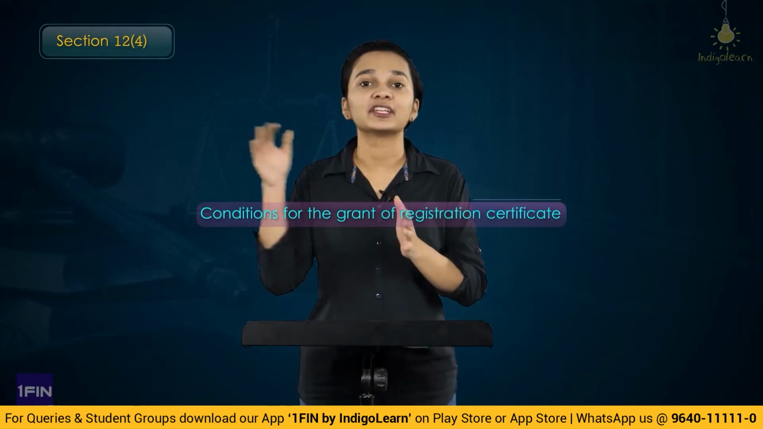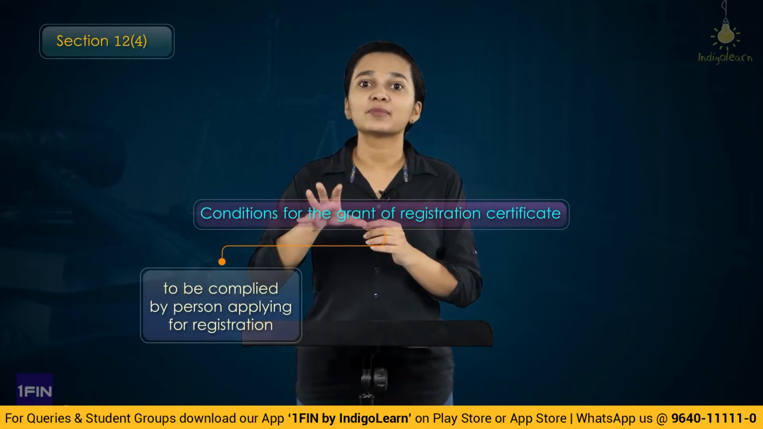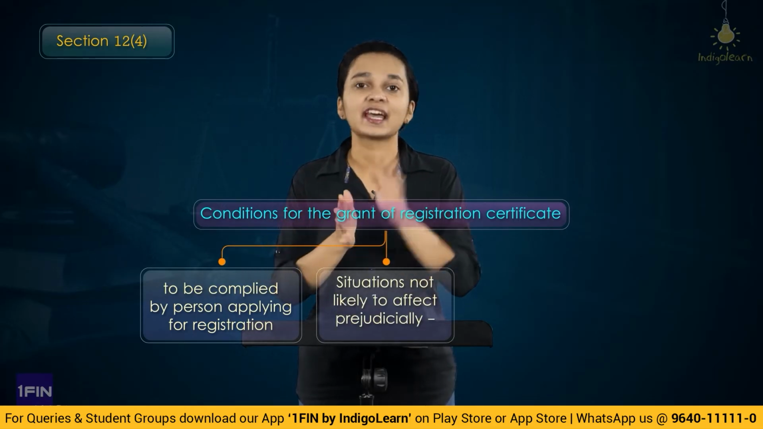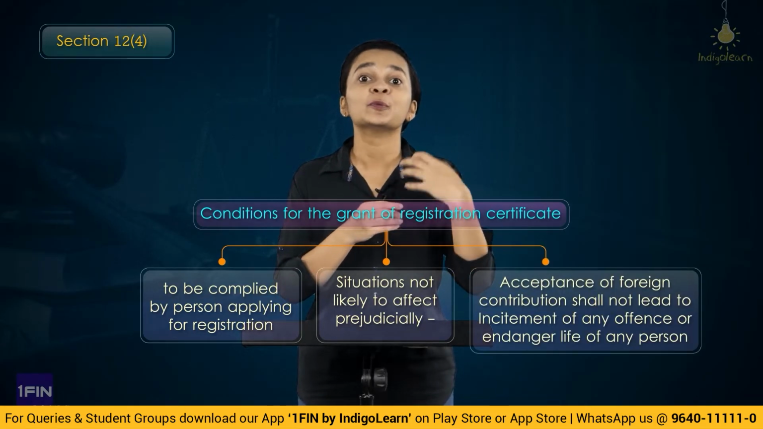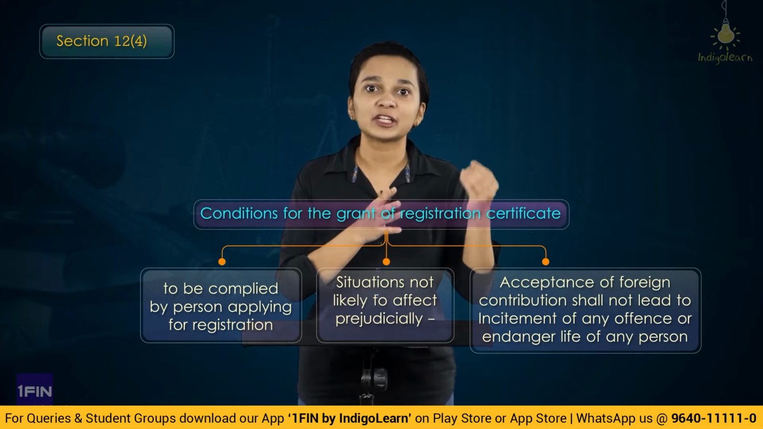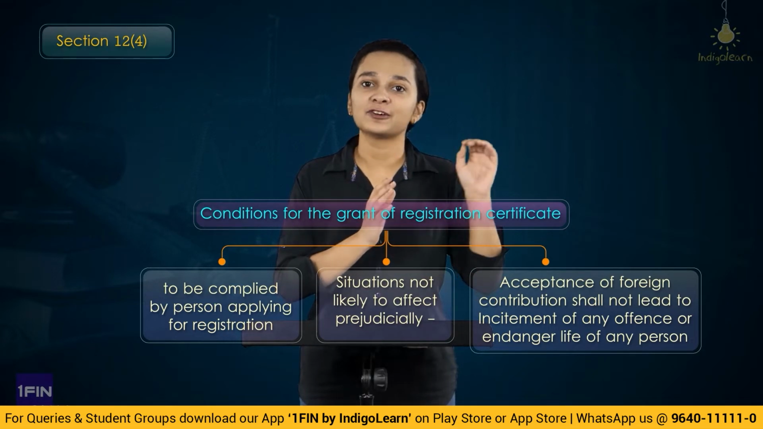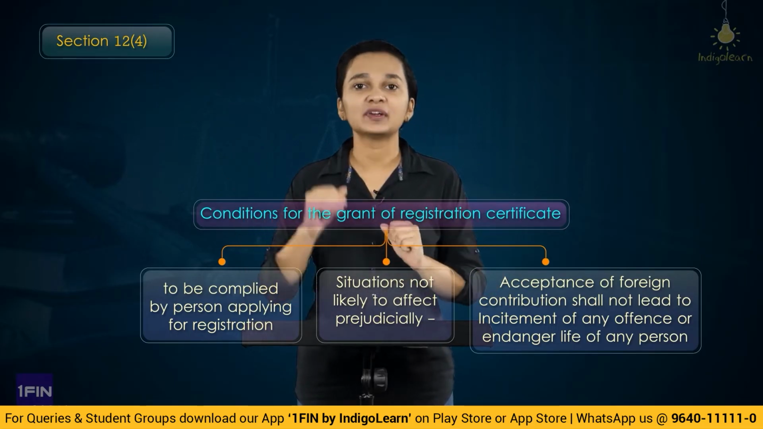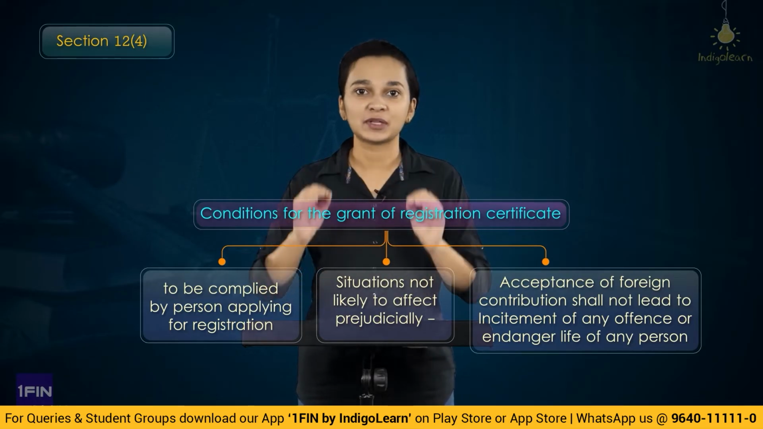Then we've also understood under section 12 subsection 4, 3 master conditions. First master condition was with respect to the person. The second master condition was with respect to no prejudicial effect on certain situations, and the third master condition was receipt of foreign contribution should not lead to incitement of any offence or should not endanger life of any person involved. So if all these 3 master conditions have been complied with, then the central government will grant registration or prior permission as the case may be.